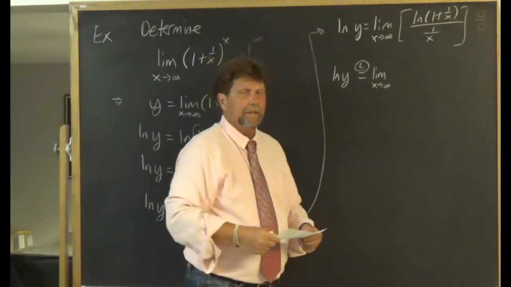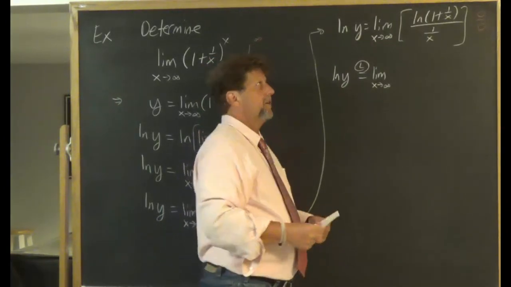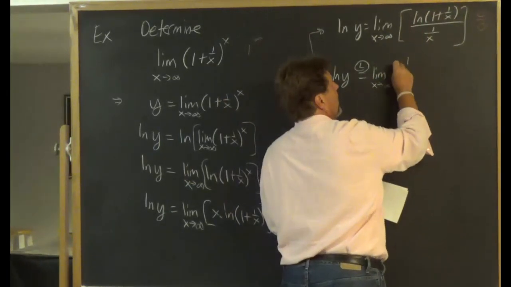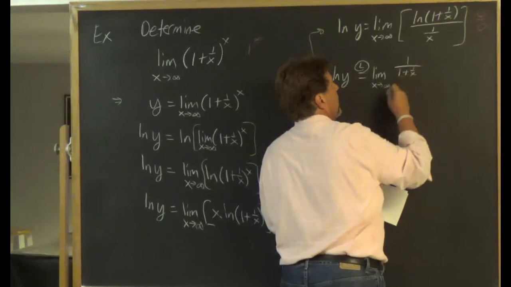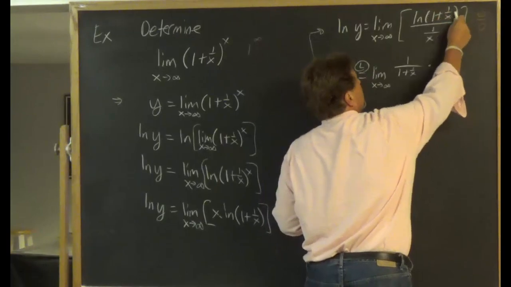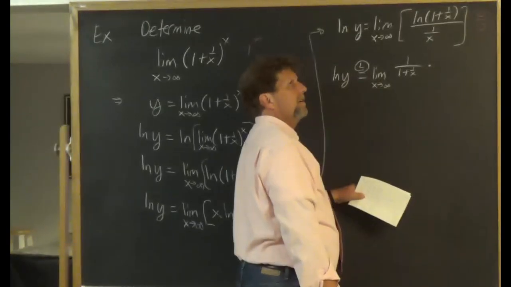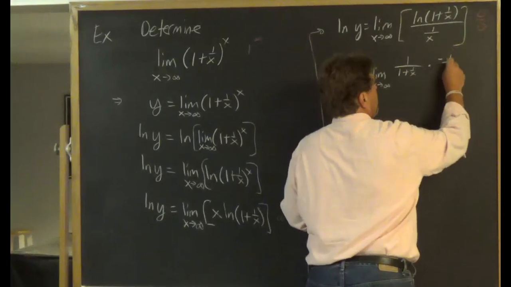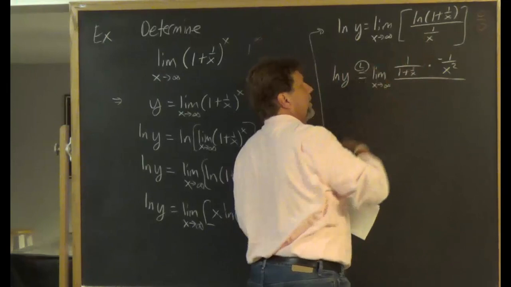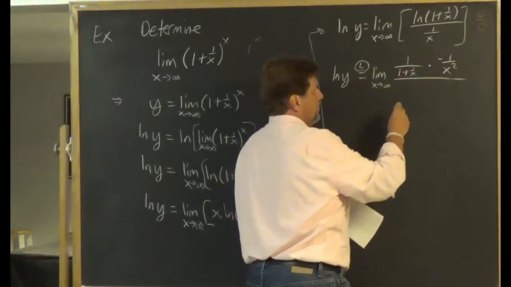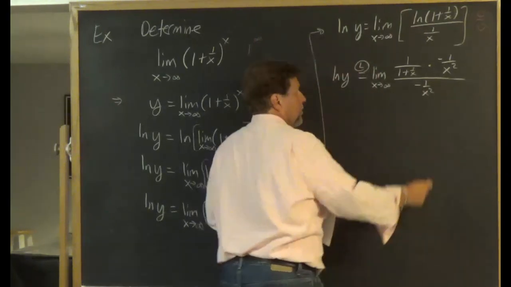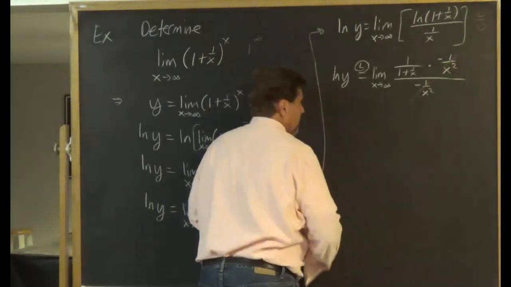So let's get the derivative of the numerator. We have the natural log of 1 plus 1 over x. So that derivative is 1 over 1 plus 1 over x, times, now you have to remember the chain rule, the derivative of 1 plus 1 over x, and that's negative 1 over x squared, over the derivative of the denominator, 1 over x. That's not bad, that's negative 1 over x squared. That's kind of cool actually, because now they cancel out.